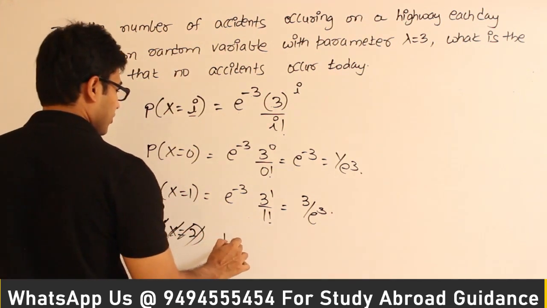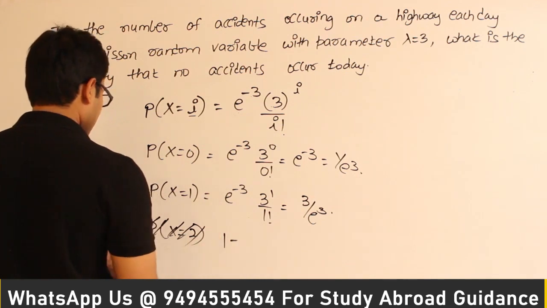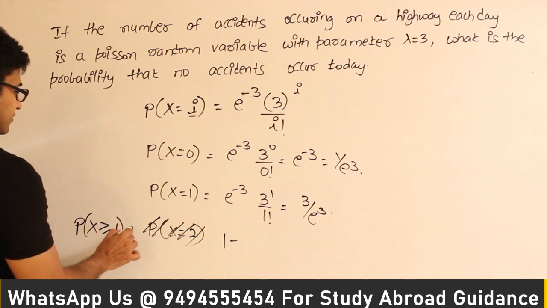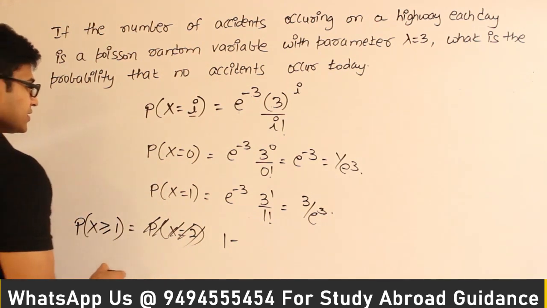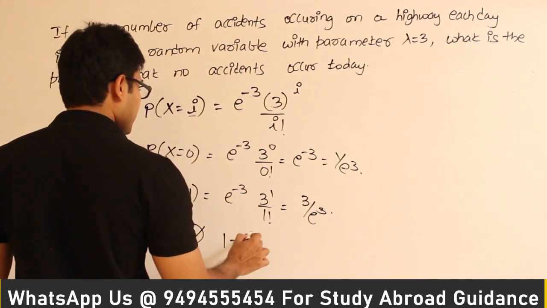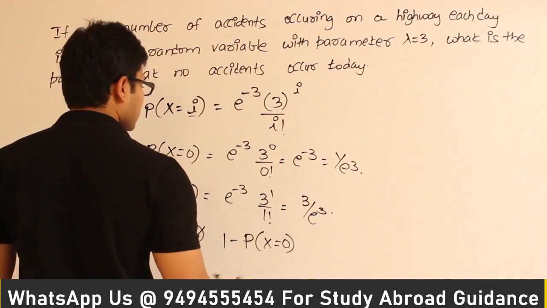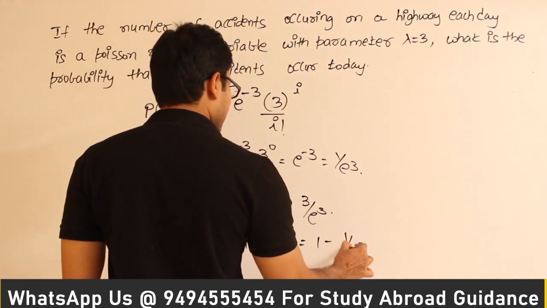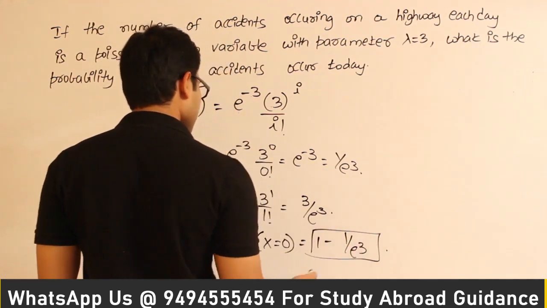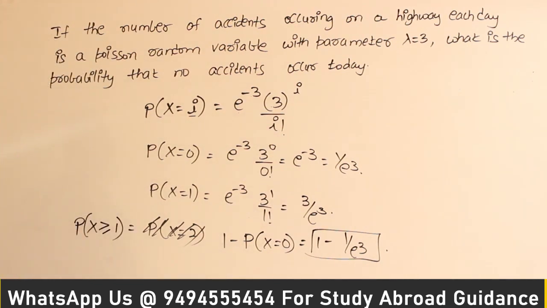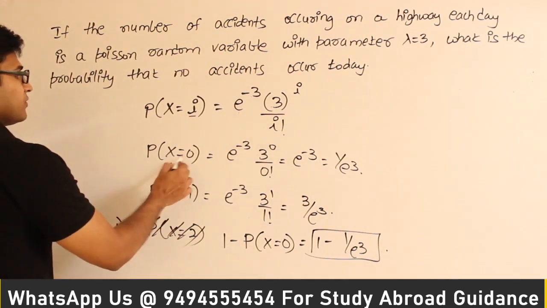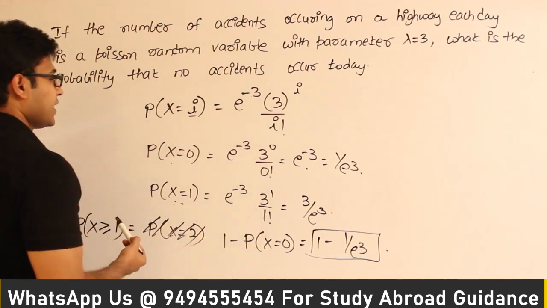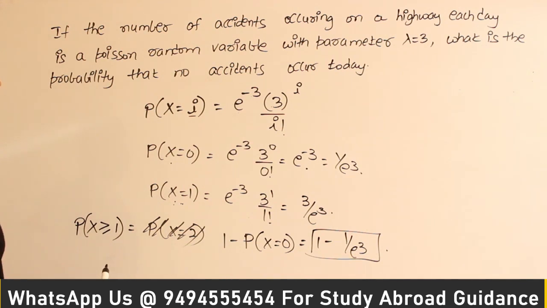The probability that the number of accidents on the highway is at least 1, which means P of X greater than or equal to 1, is equal to 1 minus the probability that the number of accidents is going to be 0, right? So which is equal to 1 minus 1 by e cube, right? So this is the probability with which there will be at least one accident. This is the probability with which there will be exactly 0 accidents, the probability with which there will be exactly one accident, right? So that is how we can answer them.